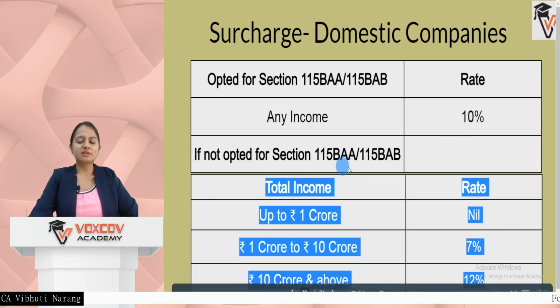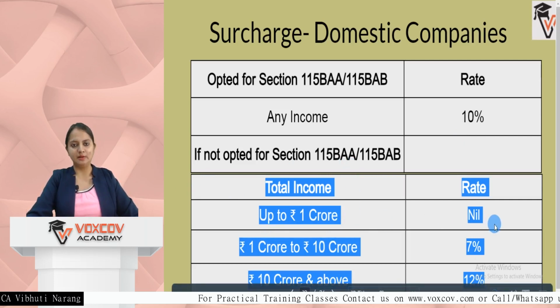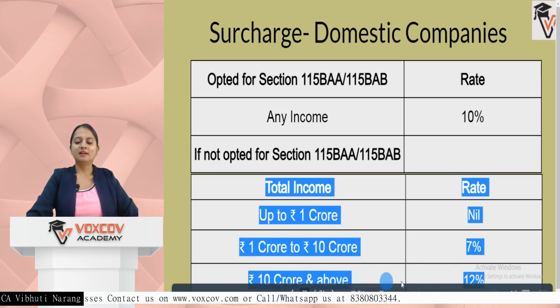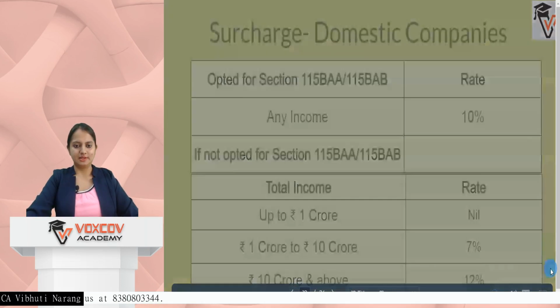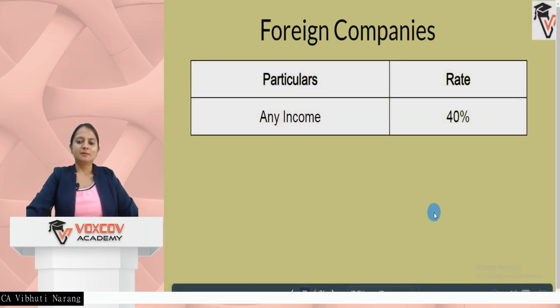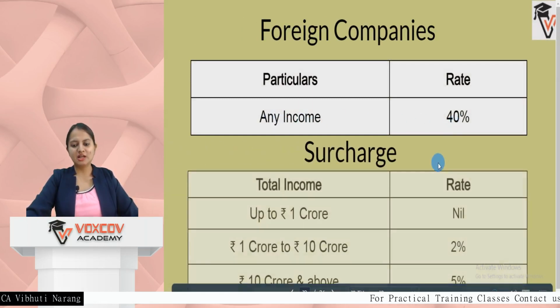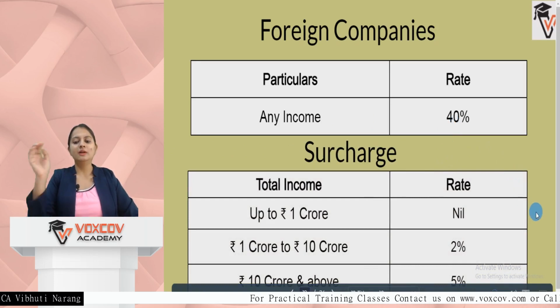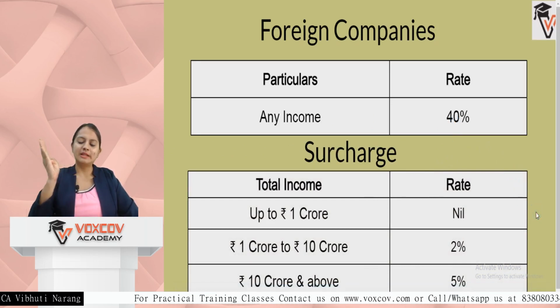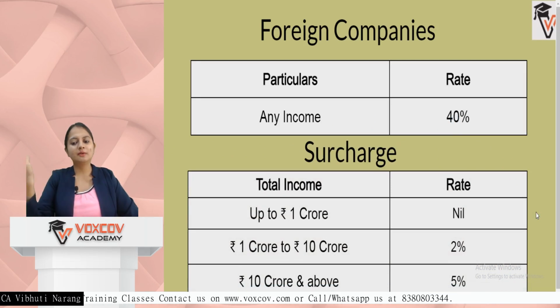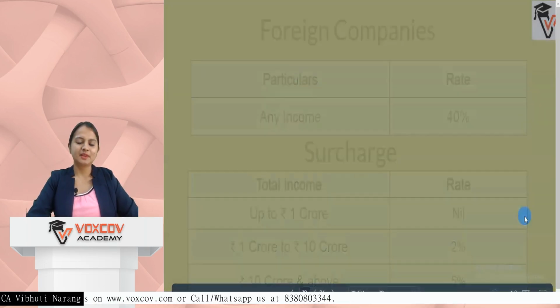If you have not opted for section 115BAA or BAB and your total income is up to rupees 1 CR, then surcharge is 0. From 1 CR to 10 CR it is 7%, and 10 CR and above, surcharge applicable is 12%. Talking about foreign companies, the income tax rate is 40% and surcharge applicable is 0 till 1 CR. From 1 CR to 10 CR it is 2%, and from 10 crore and above it is 5%.